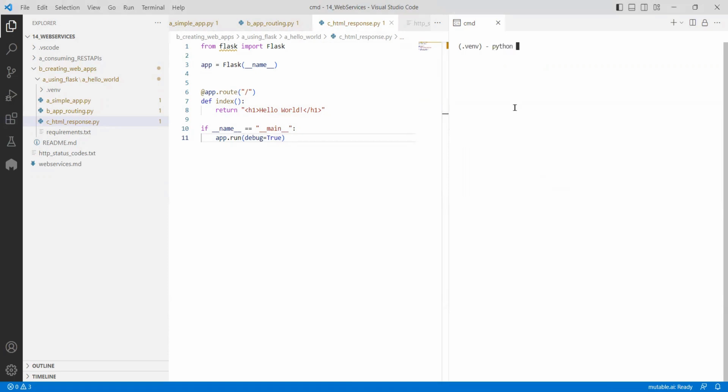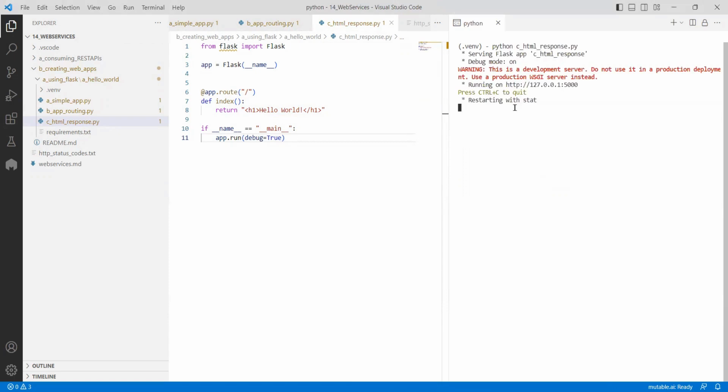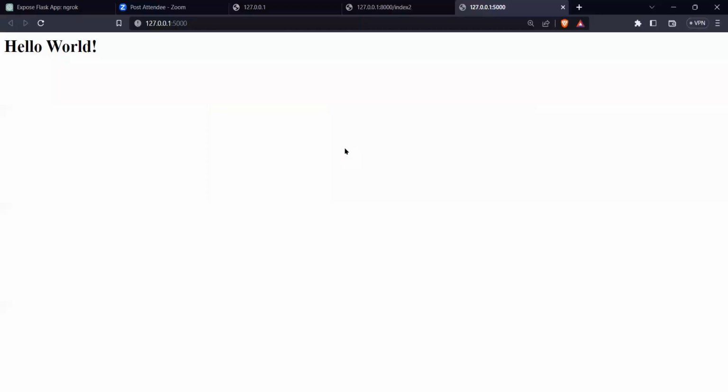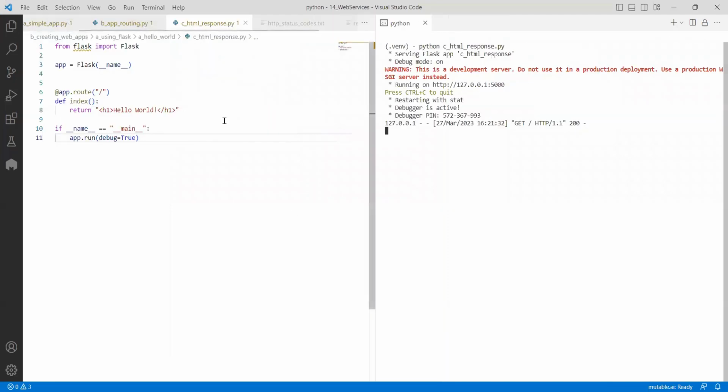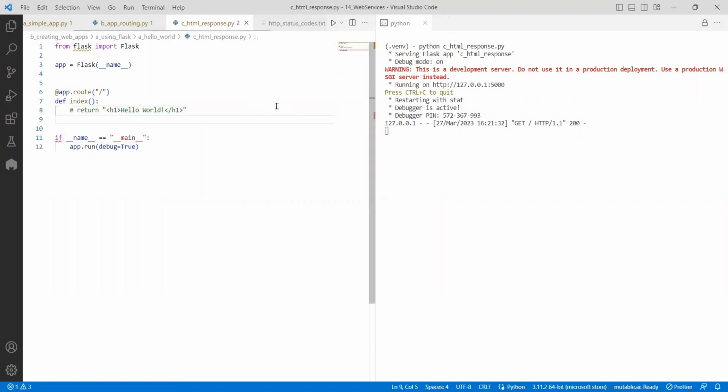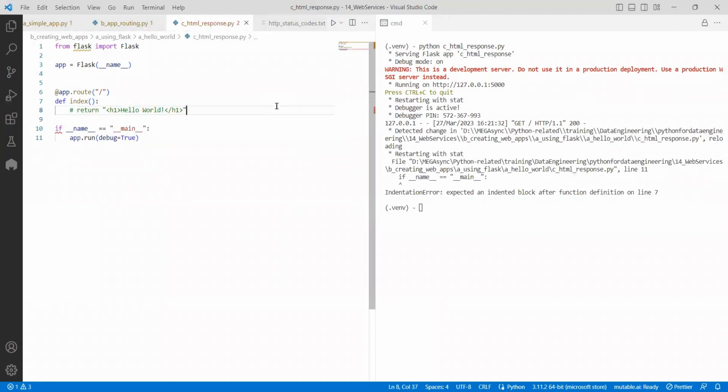If I run it with Python, you can now see it is starting and running. If I go ahead, it says hello world in this directory, and you can notice that it is working. And not only that, if you want different kinds of things, we can do that also. Instead of this one, I want to write one more thing.